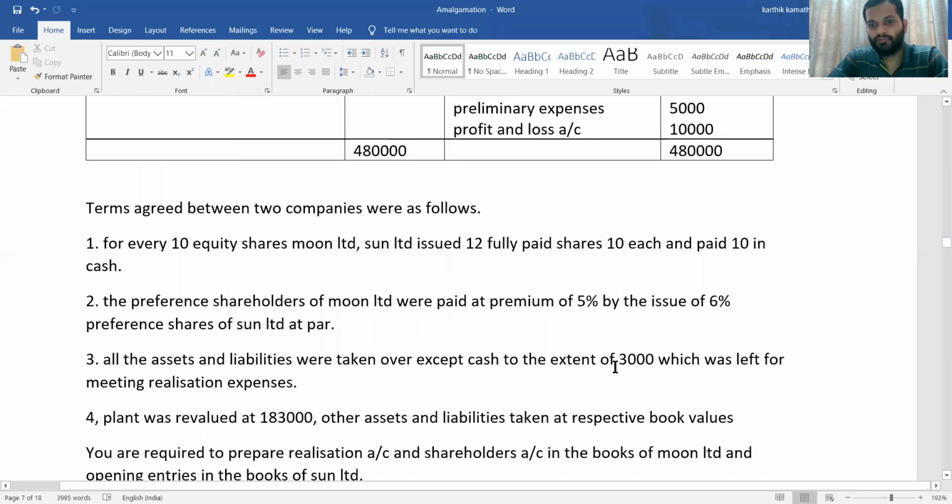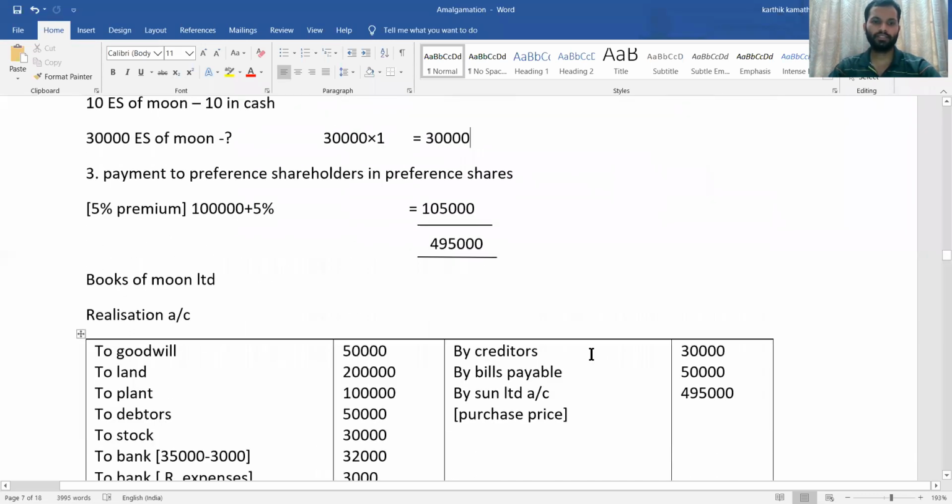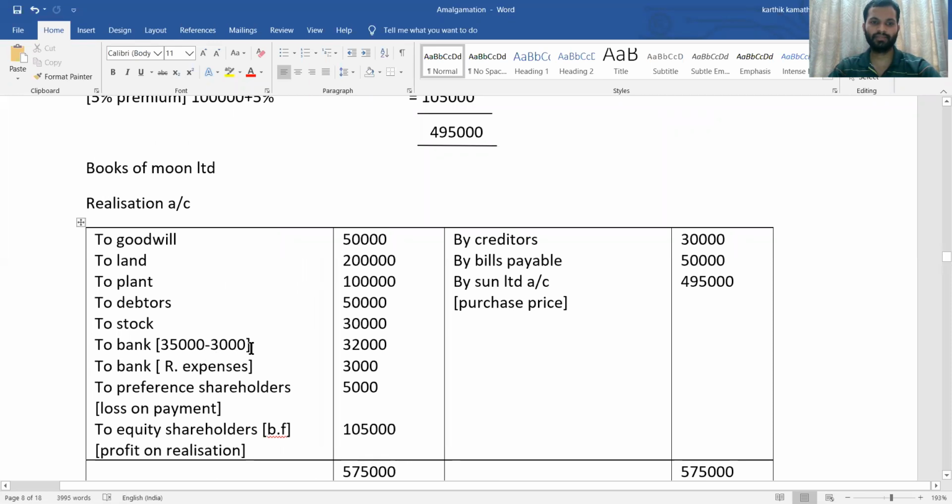Bank: they have said the figure given in the balance sheet is 35,000, but except cash of 3,000 is left for meeting realization expense. That means from 35,000, 3,000 is kept aside to meet realization expenses. So you are going to exclude this 3,000: 35,000 minus 3,000, 32,000 in bank. To bank account 32,000. Cash kept for realization expenses 3,000. And one more entry you need to pass is realization to bank account, that is realization expenses paid. Same 3,000 you are going to show to bank account, realization expense 3,000.